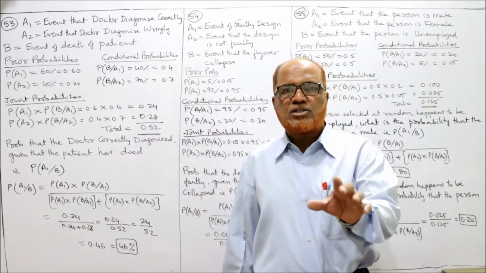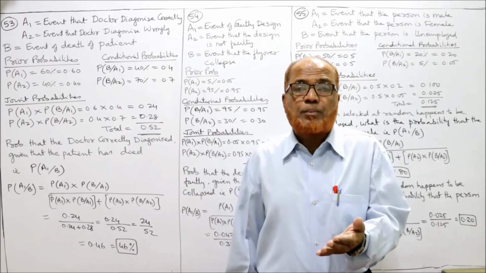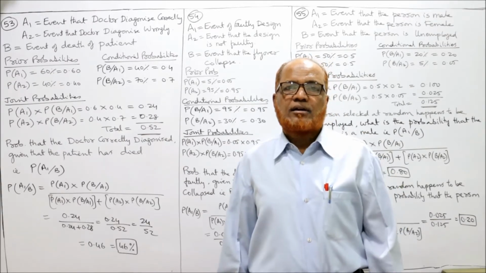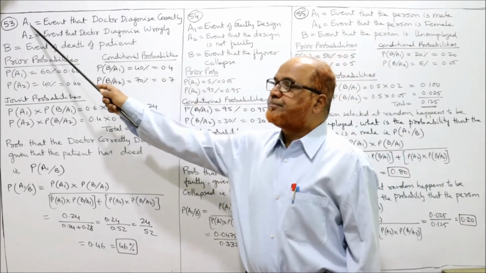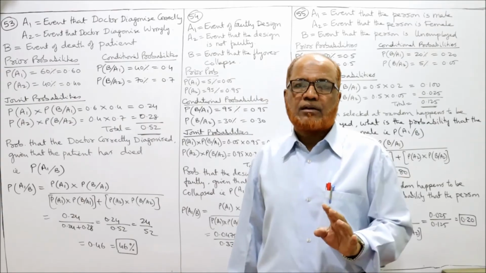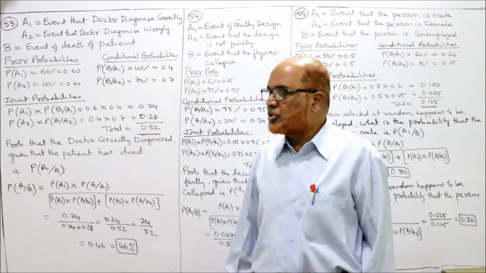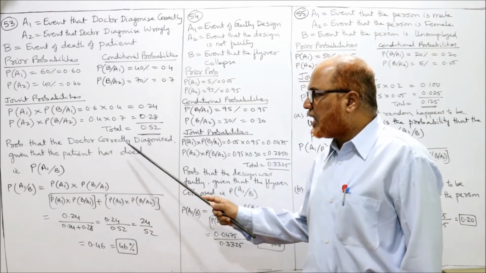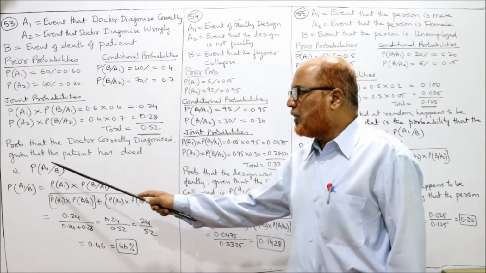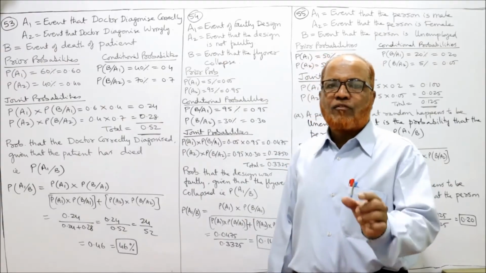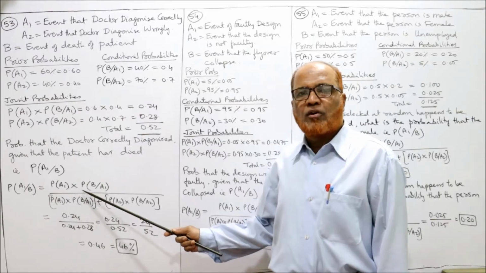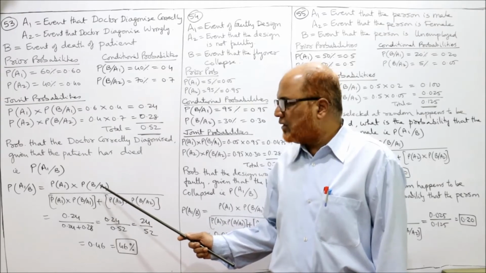A patient just died. What is the probability that the doctor diagnosed correctly? Correctly का मतलब A1. So we have to calculate P of A1 given B. B means death of the patient. The probability that the doctor correctly diagnosed given that the patient has died. तो P of A1 given B. अब P of A1 given B मालूम करने का बेस थ्योरम का फॉर्मूला है, numerator P of A1 into P of B given A1.